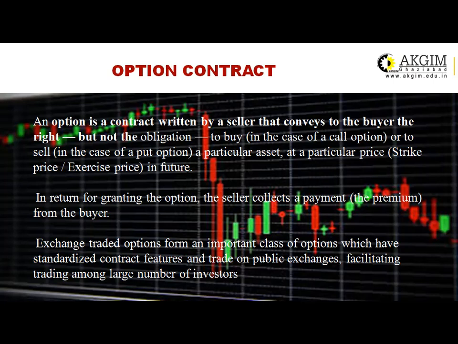And options are exchange traded, and they are not customized. They are not from OTC. They don't have OTC features. They are standardized contracts which are traded on the public exchange, facilitating trading among a large number of investors.